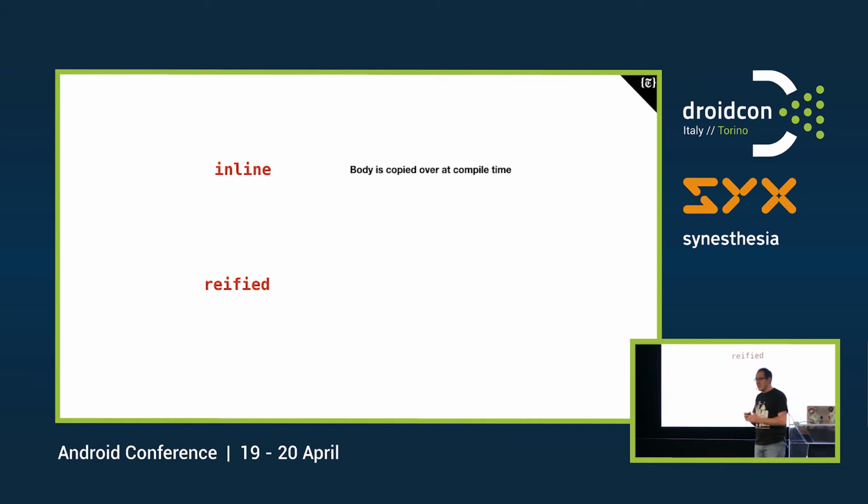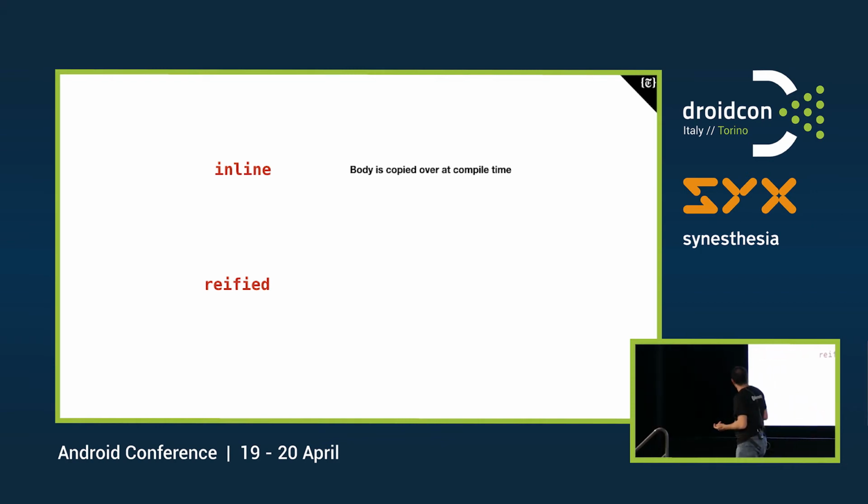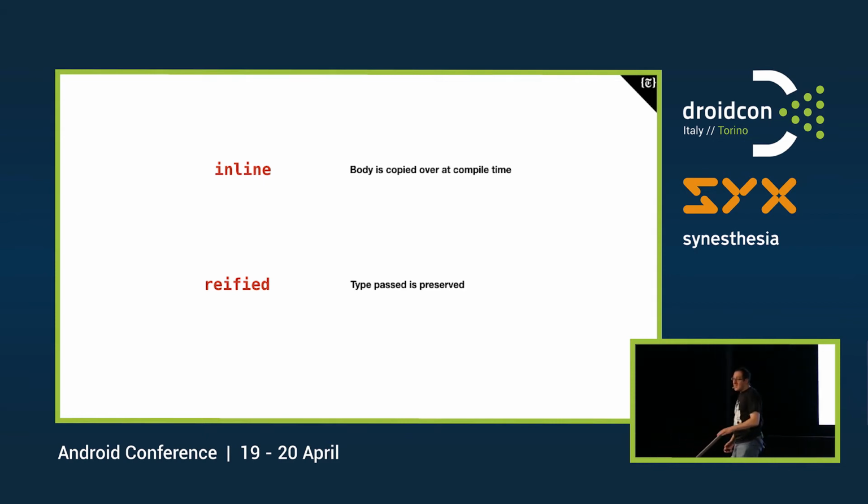So we start to see how this can work. Because with Reified, what we just say is that, hey, please keep the type I'm passing you. And those two work together because we are actually not invoking any function. So there is no magic. We are just copying some code. And we say, hey, while you're copying, instead of erasing the type, please keep it because I'm going to need it. So it's really clear, right?